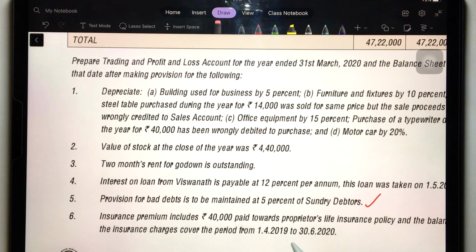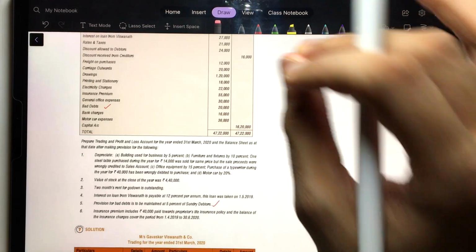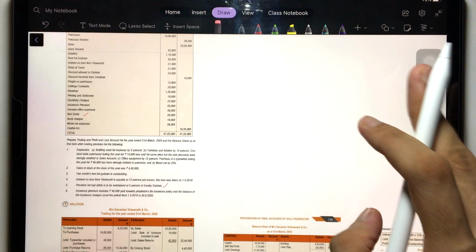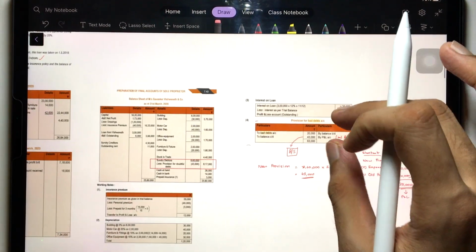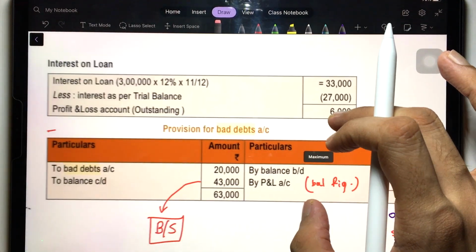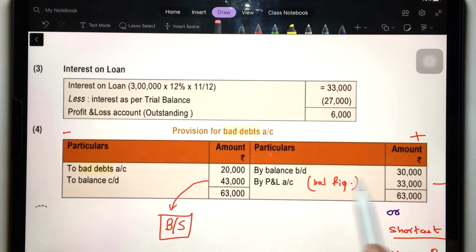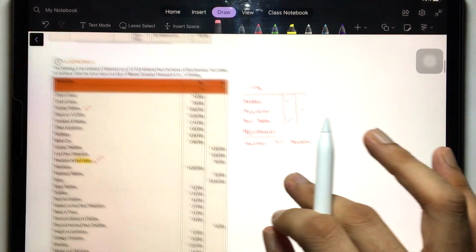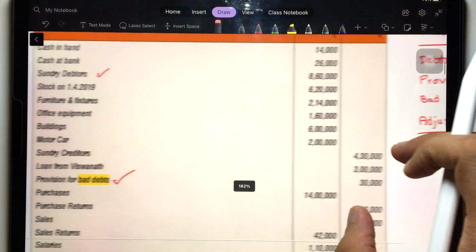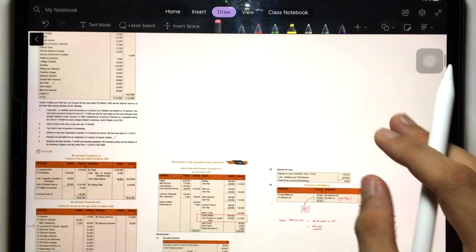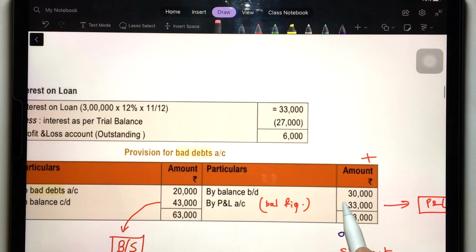So how will this question be solved, right? Only regarding this relevant adjustment. It's really simple. Just create the PDD account. Always create just the PDD account and you will be good to go. See, provision for bad debt, which has a credit balance. Opening balance on the credit side, that's 30,000, isn't it? In the trial balance it was 30,000. So you will take 30,000 over here.